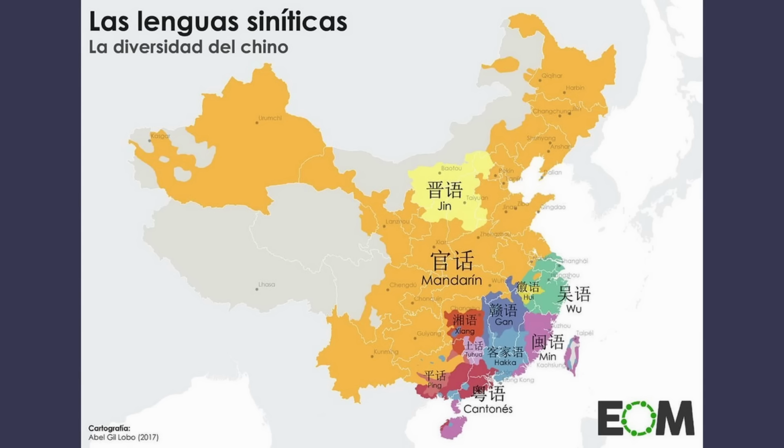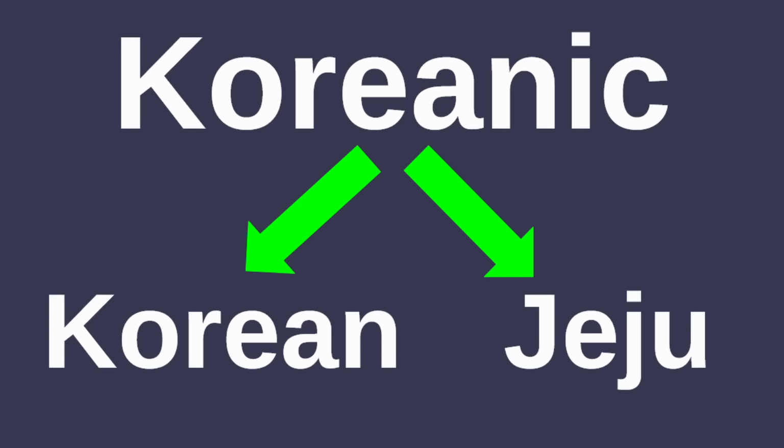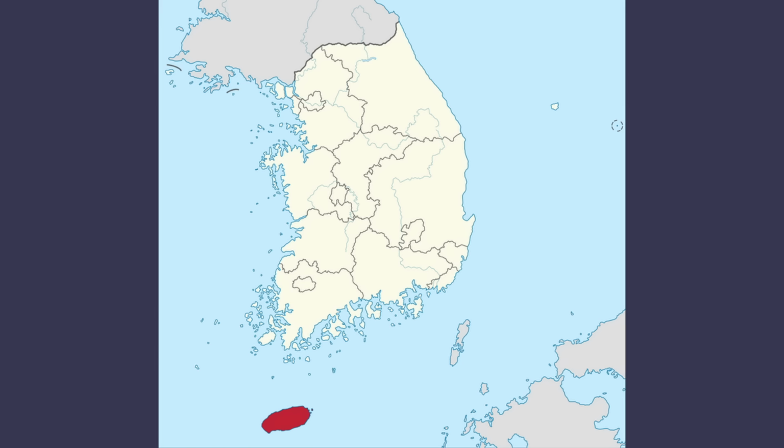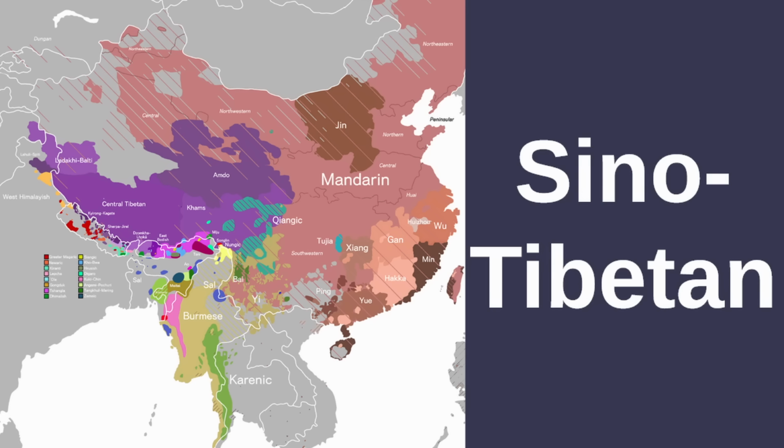To quickly summarize, Mandarin Chinese is primarily spoken in the northern and western parts of China, while Korean is primarily spoken in the Korean peninsula, with a significant number of speakers in the Jilin province of China. Korean largely forms its own language family called Koreanic, the only other member of which is the Jeju language spoken on Jeju Island, while Mandarin and the other varieties of Chinese form the Sinitic languages, themselves a part of the larger Sino-Tibetan language family, which includes Tibetan and Burmese, among others.